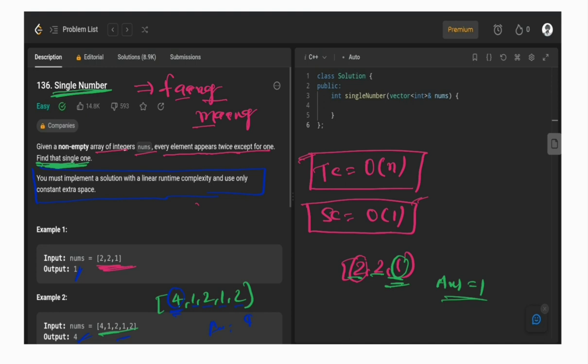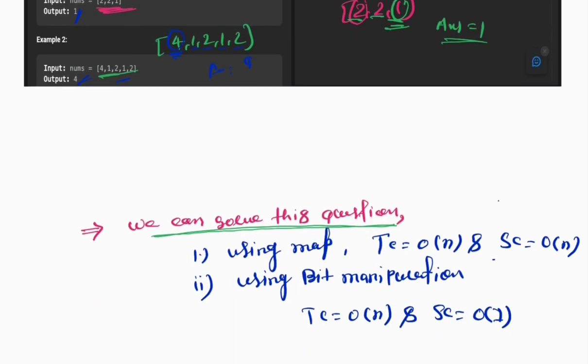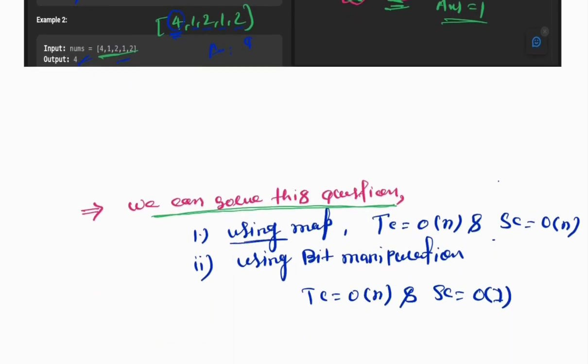Now let's understand the intuition, how we can implement our code to get the answer to this question. For this question we have two approaches. First, using a map. Second, using bit manipulation.